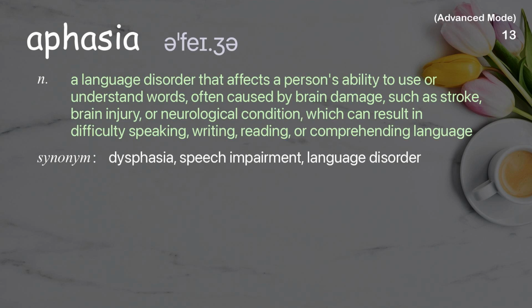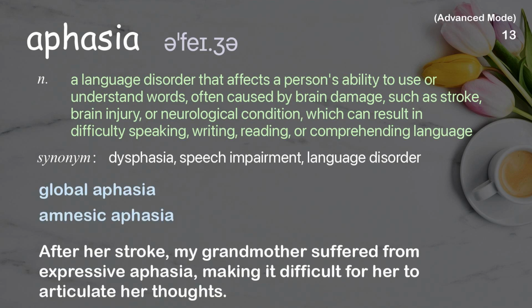Aphasia. A language disorder that affects a person's ability to use or understand words, often caused by brain damage, such as stroke, brain injury, or neurological condition, which can result in difficulty speaking, writing, reading, or comprehending language. Examples: Global aphasia. Amnesic aphasia. After her stroke, my grandmother suffered from expressive aphasia, making it difficult for her to articulate her thoughts.